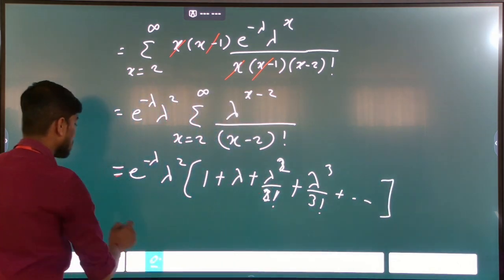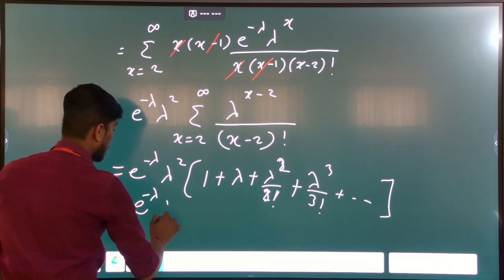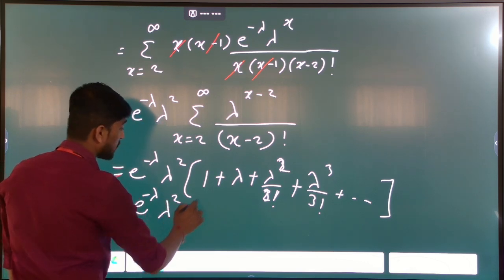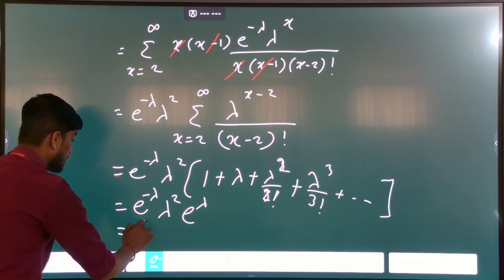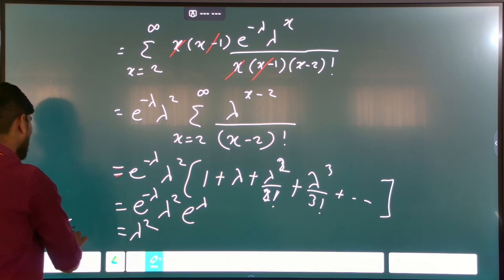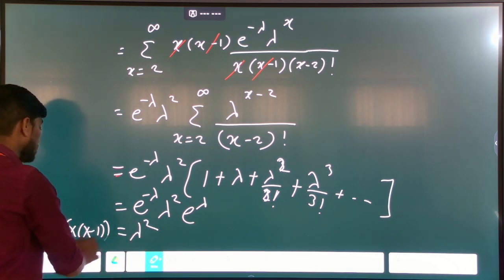This is e raised to minus lambda, lambda square, and e raised to plus lambda. So e raised to minus lambda times e raised to lambda becomes 1, and only lambda square remains, which is the value of expectation of X into X minus 1.